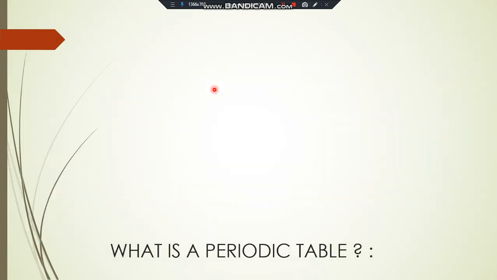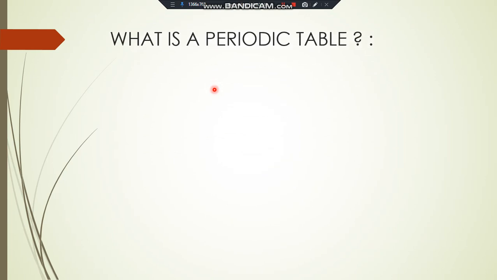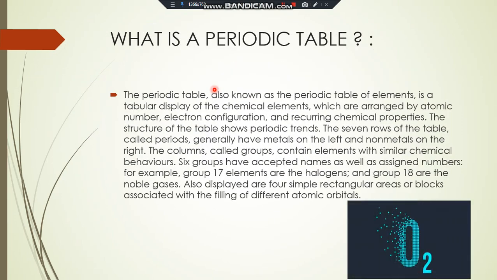So, what is the periodic table? That will be the next question. What will be rising in everyone's mind after hearing the periodic table? There will be a simple answer that the periodic table is just a simple table that classifies elements. But that's not all. The periodic table, also known as the periodic table of elements, is a tabular display of the chemical elements which are arranged by atomic number, electron configuration, and recurring chemical properties.